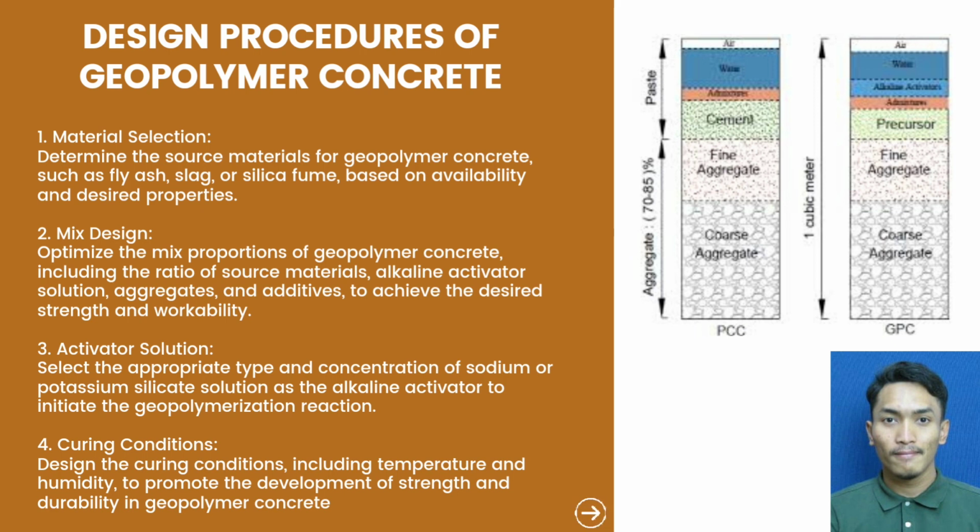Then, activator solution. Select the appropriate type and concentration of sodium or potassium silicate solution as the alkaline activator to initiate the geopolymerization reaction. Finally, curing condition. Design the curing conditions, including temperature and humidity, to promote the development of strength and durability in geopolymer concrete.